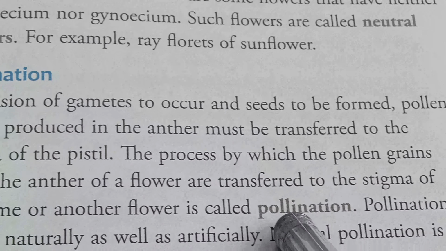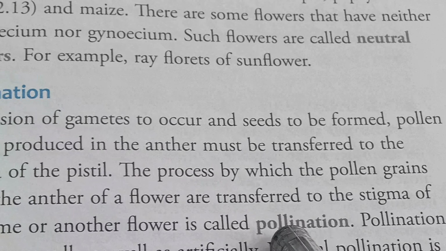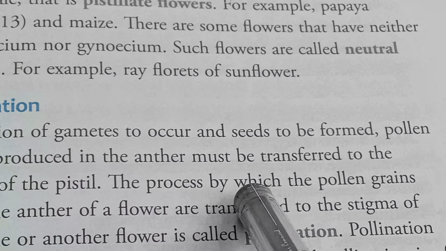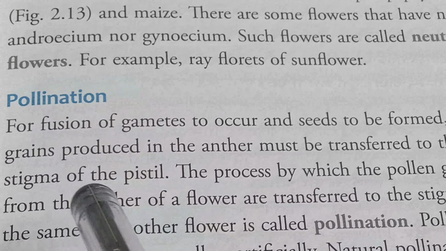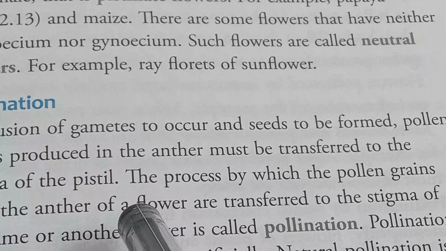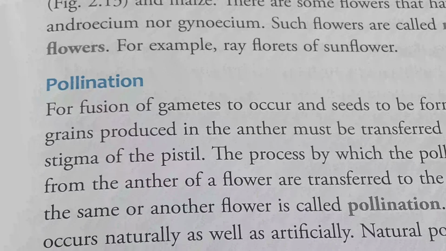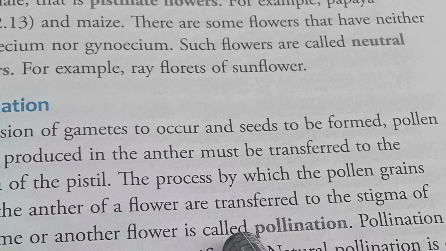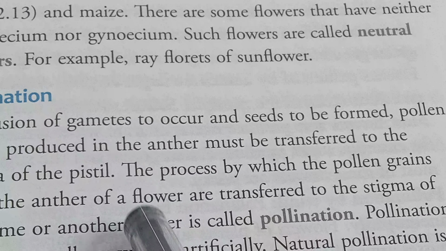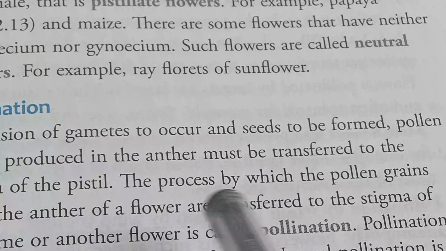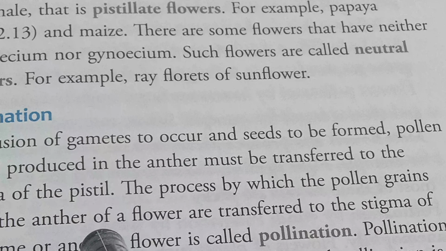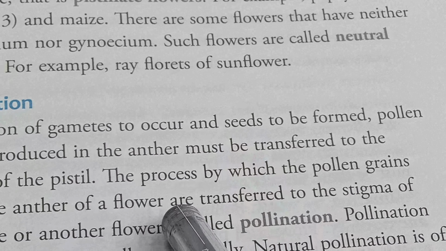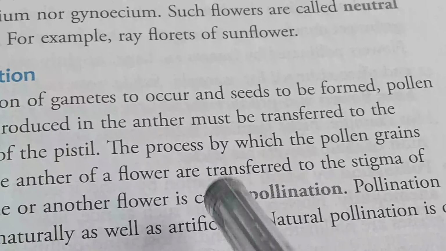So actually what is pollination? It is a biological process for reproduction by which the pollen grains are transferred from the anther of the flower to the stigma of the same or another flower. जहाँ पे पोलन ग्रेन ट्रांसफर हो रहा है एंथर से स्टिग्मा तक, वो सेम फ्लावर में हो सकता है और दूसरा फ्लावर में हो सकता है. This biological process that occurs for reproduction is also known as pollination.